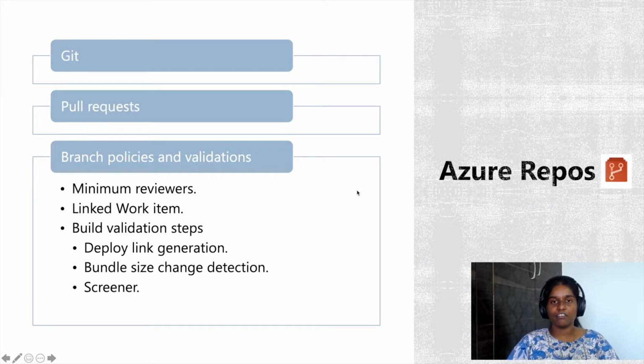Additionally, we have integrated with a third-party tool called Screener, which will catch any UI regressions that happen as part of our PRs. So all these kinds of activities will add some extra checks, and this will help us improve our code quality further. With Azure reports, and depending on the code bases you have, you can configure a range of activities, and these are just a few examples of what you can do if yours is front-end code.